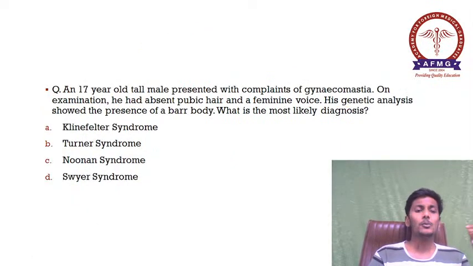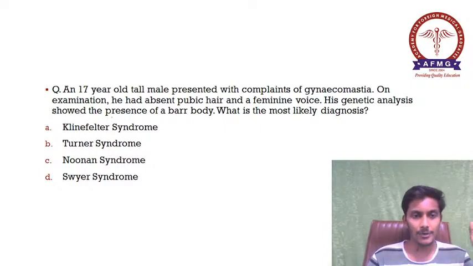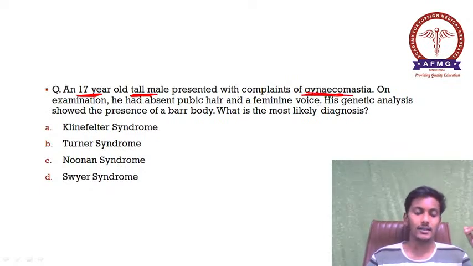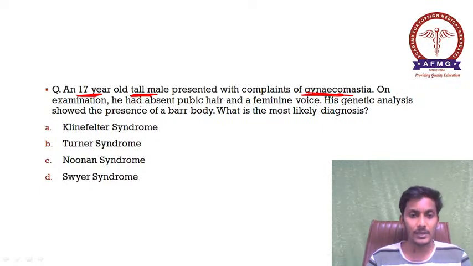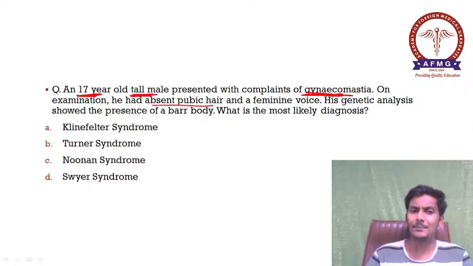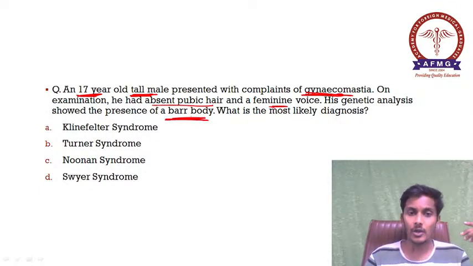Moving further, a 17-year-old tall male, important, a young teenager, tall male, presented with complaints of gynecomastia, that is breast enlargement. On examination he had absent pubic hair, that is, secondary sexual characteristics are somewhat absent, and a feminine voice, again as the secondary sexual characteristics are not well developed. His genetic analysis showed the presence of a Barr body.